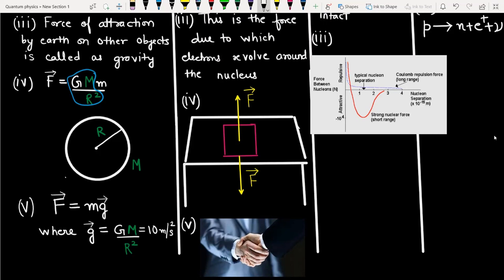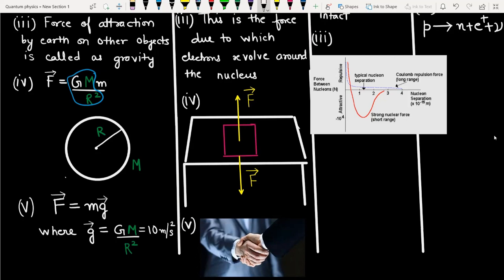This acceleration due to gravity is 10 meters per second square. It is the acceleration with which objects closer to the surface of the Earth fall towards the center of the Earth, and it is the same irrespective of whatever mass you are choosing. Because you can see there is no dependence of mass on the acceleration due to gravity. There is no dependence. This m is the mass of the Earth, not the mass of the object.